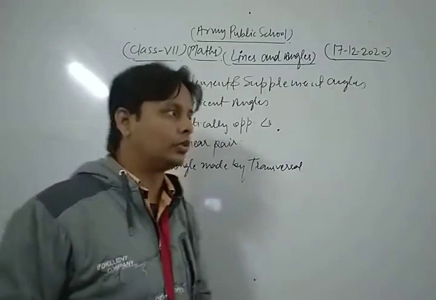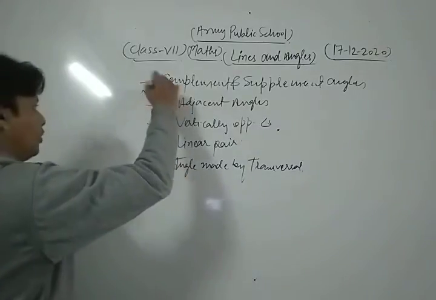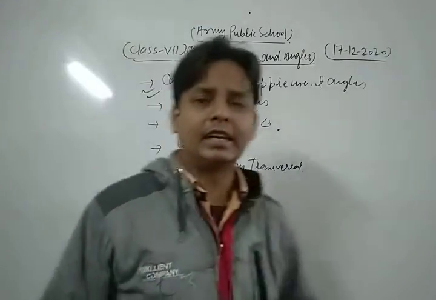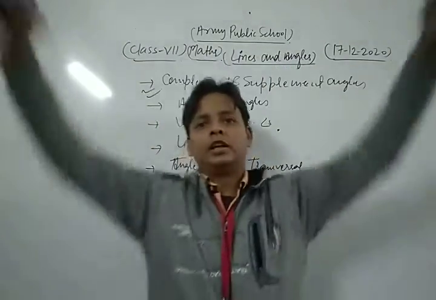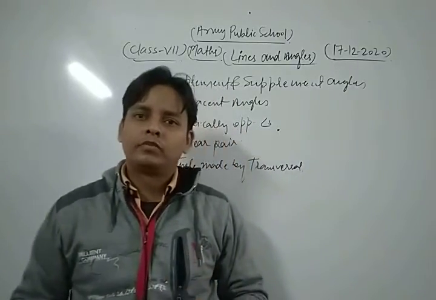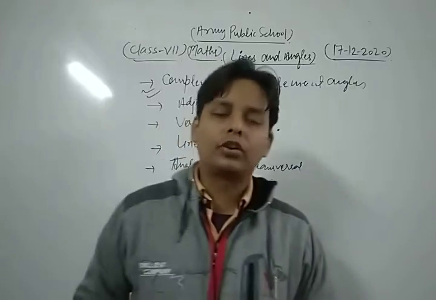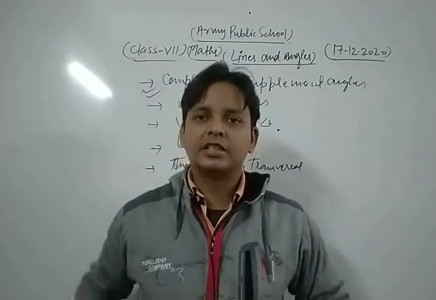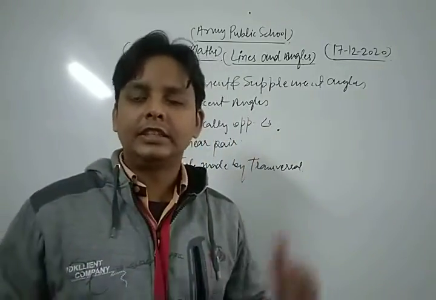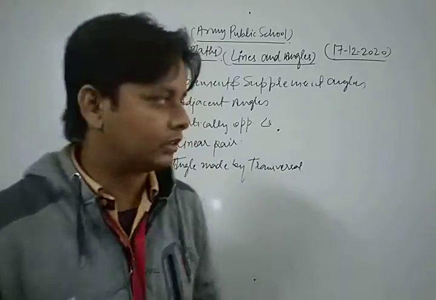So first of all, we are going to discuss the concept of complementary and supplementary angles. Dear students, for two angles, if the sum of their measures is 90 degrees, then it is said to be complementary to each other, complementary angles.